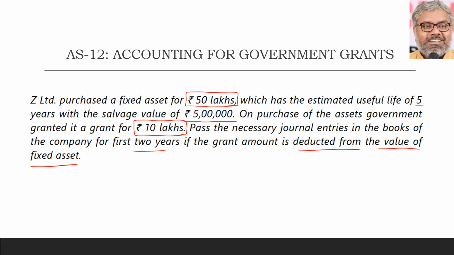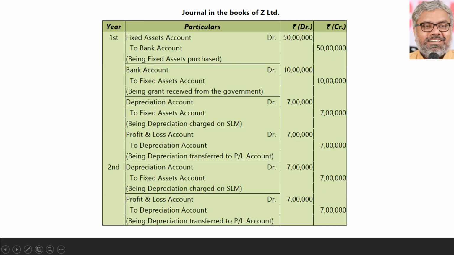Same entry will continue in the second year also. Depreciation entry, not others. What is the entry that will continue in second year? Depreciation account Dr, asset account Cr; P&L account Dr, depreciation account Cr. That's all. These are the entries that will be passed. You can look at them here. First year, what are the entries?